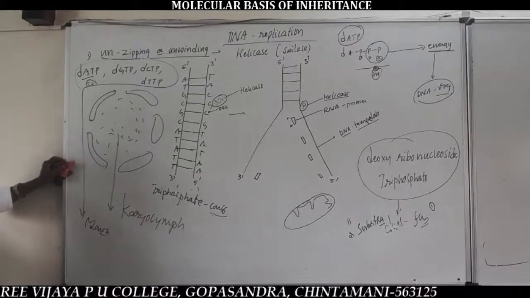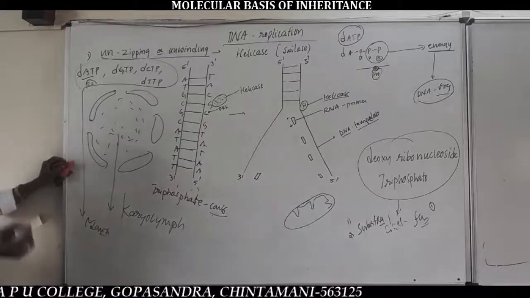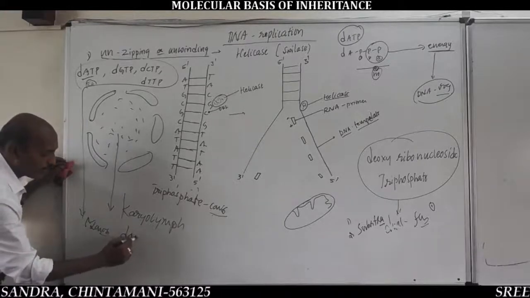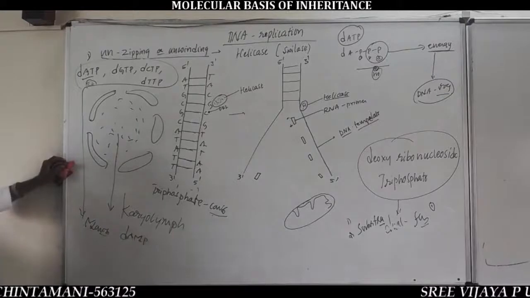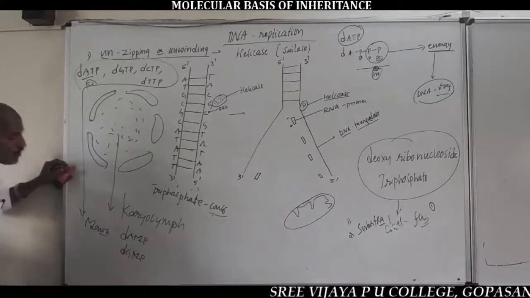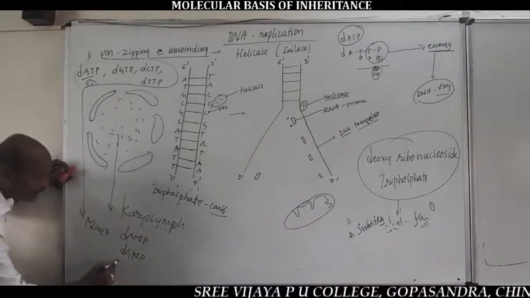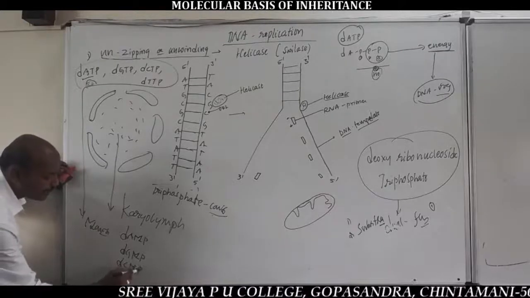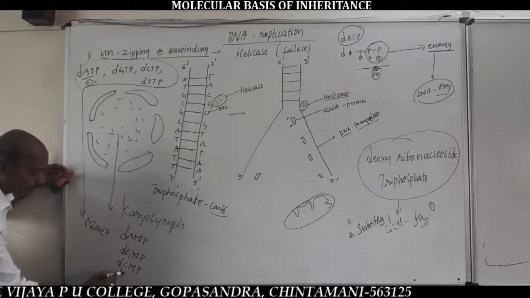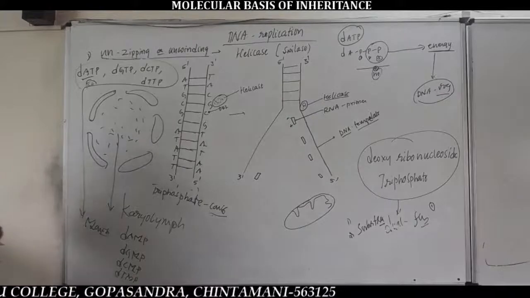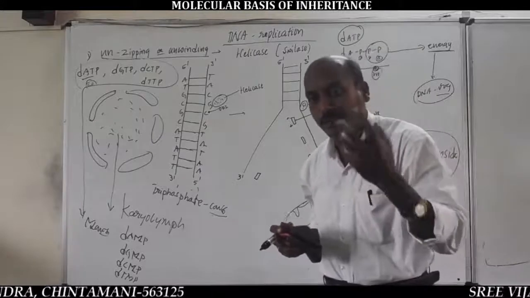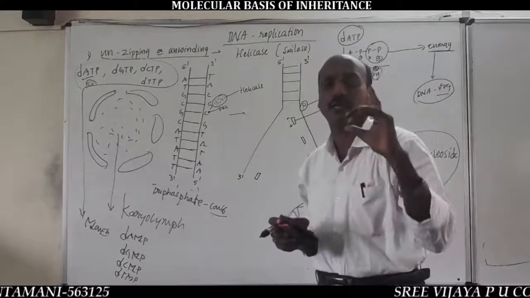So here the triphosphate DNA nucleotides are converted into monophosphate DNA nucleotides after releasing 2 phosphate functional groups. So dATP is converted into dAMP, deoxyadenosine monophosphate, dGTP is converted into dGMP, deoxyguanosine monophosphate, dCTP is converted into dCMP, deoxycytidine monophosphate, and dTTP is converted into dTMP, deoxythymidine monophosphate. Now these monophosphate DNA nucleotides function as substrates for DNA replication.